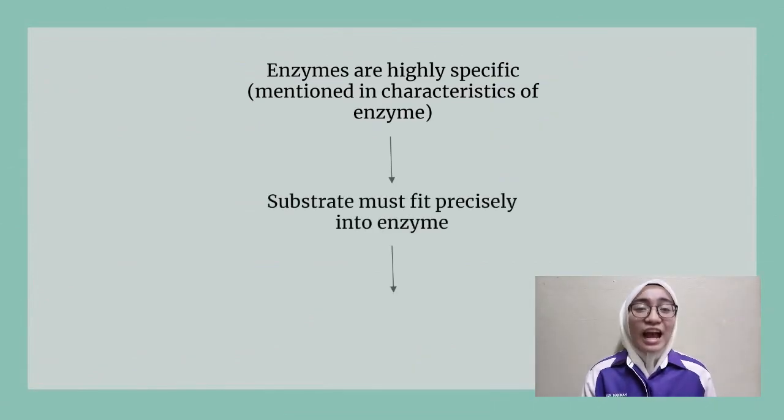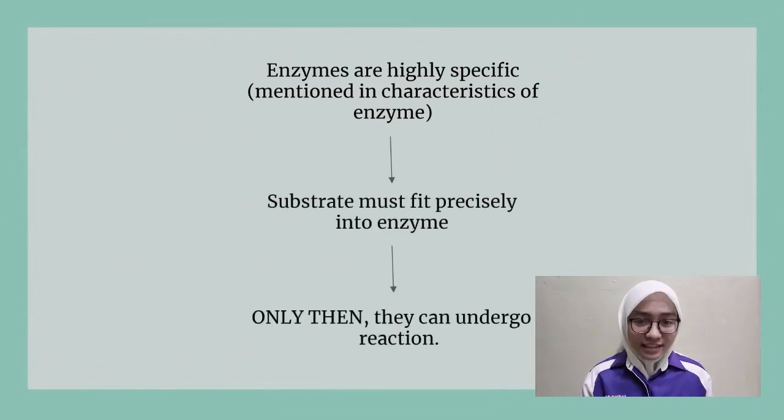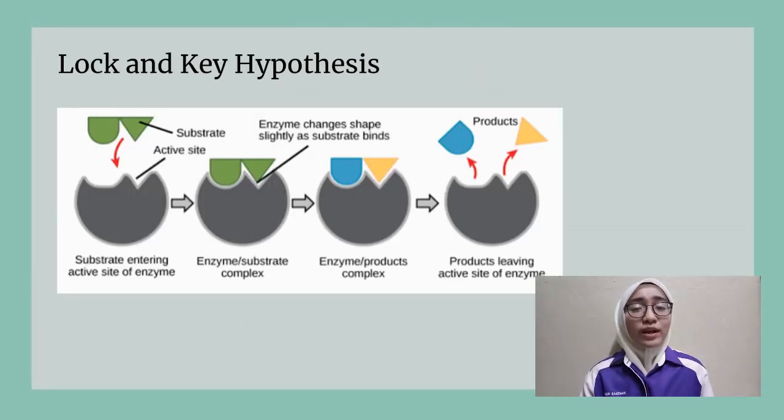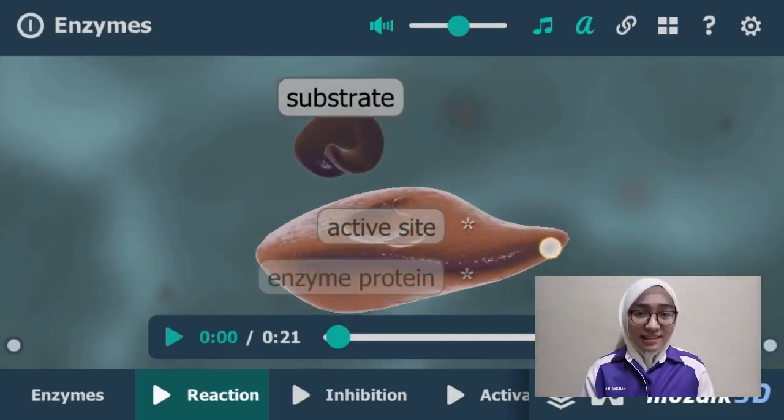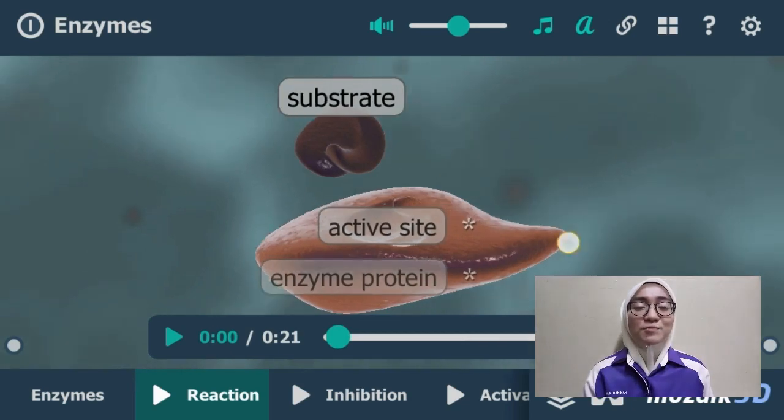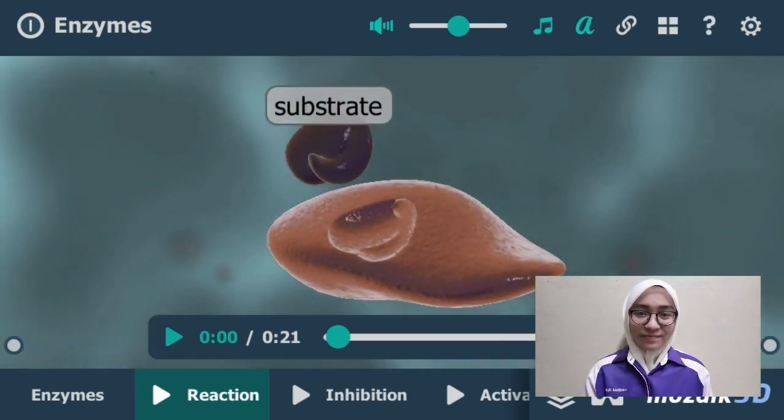Next, we will learn about the mechanism of enzyme action. Every enzyme has its own active site, and the active site has a specific shape and charges that complement those of the substrate. So, the shape of the substrate must fit the enzyme precisely to ensure the reaction occurs. The way they bind together can be explained by the lock and key method. The enzyme can be represented as a lock while the substrate can be represented as a key.